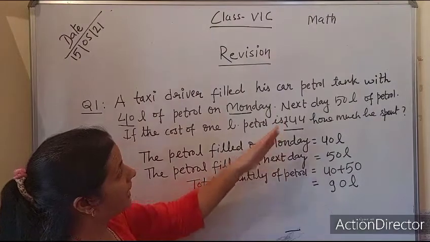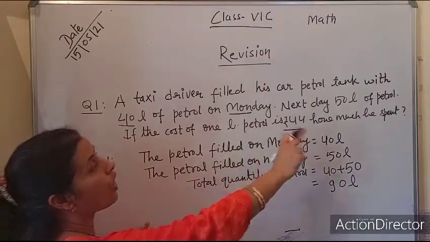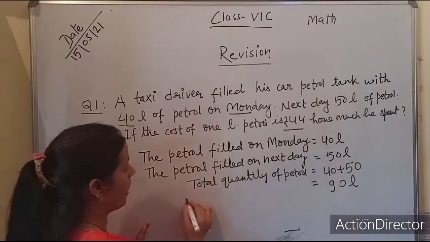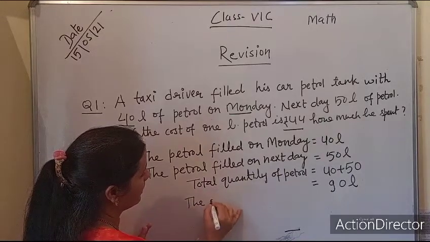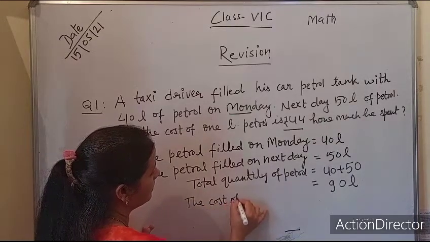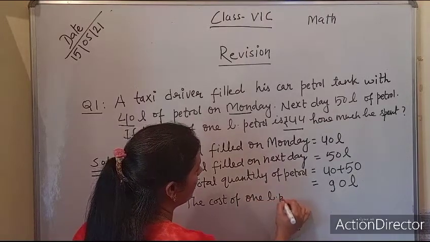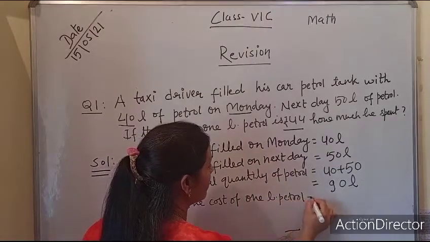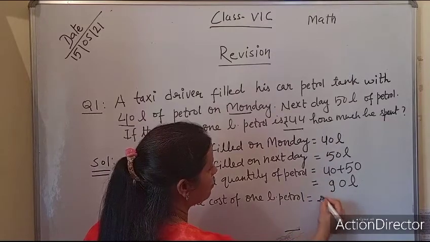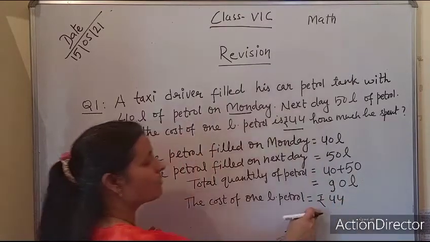In the question it is given the cost of 1 liter. The cost of 1 liter petrol equals rupees 44. This is the symbol of rupees.